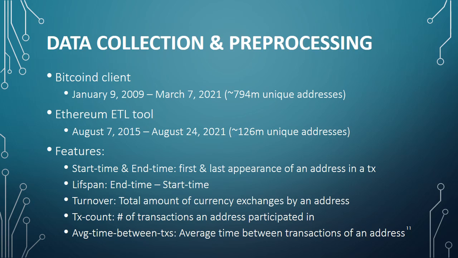And the features we are going to analyze for each address are start time and end time, which are the first and the last appearance of an address in transactions; lifespan, which is simply the difference between the end time and the start time for an address; turnover, which is the total amount of currency exchanged by an address, and also turnover in US dollars, which is the total amount in US dollars; transaction count, which is the number of transactions an address participated in; and also the average time between transactions of an address, which is simply the lifespan divided by the transaction count for each address.